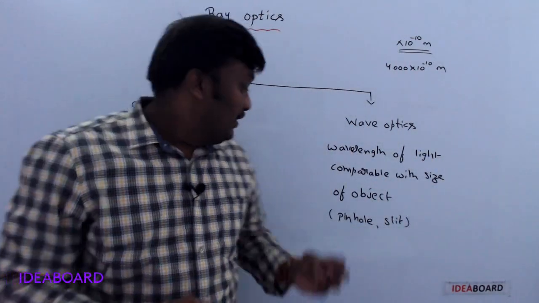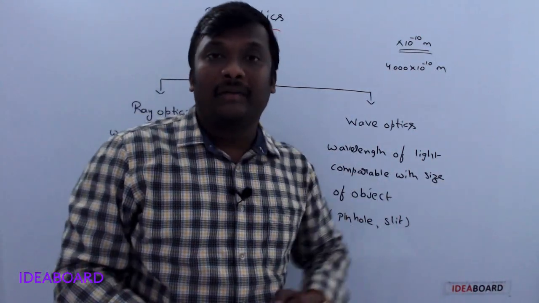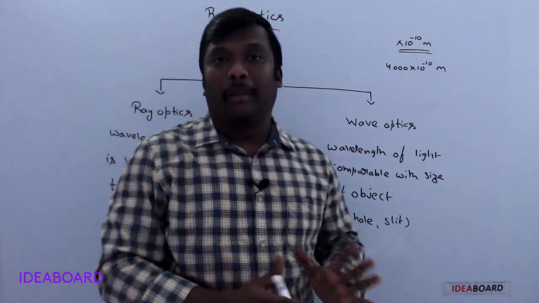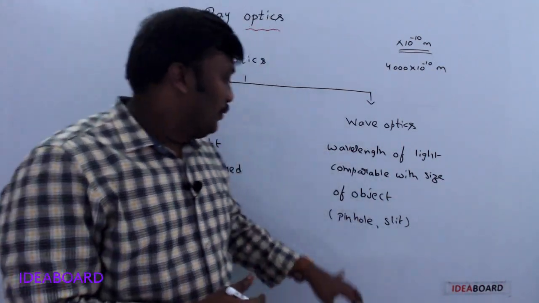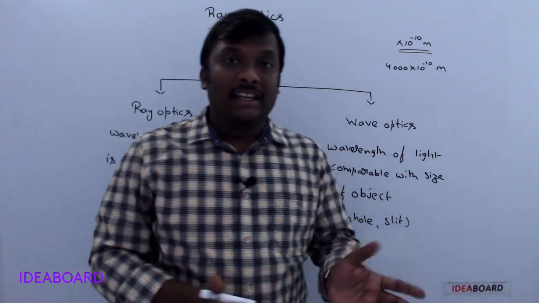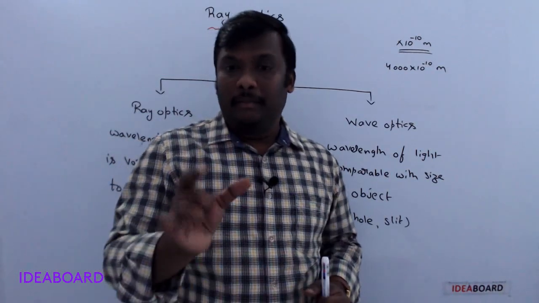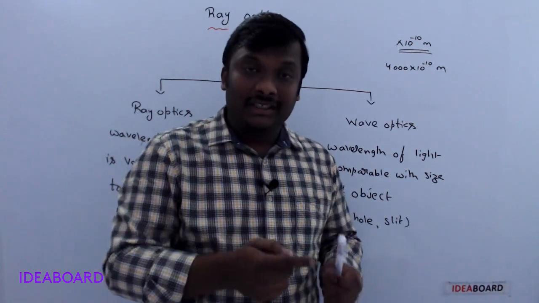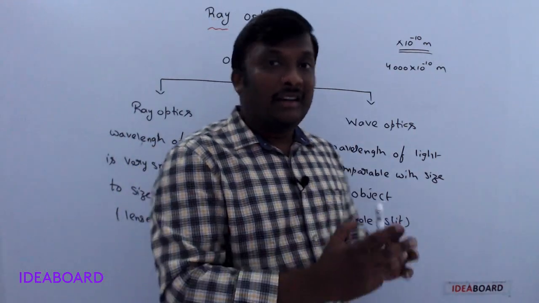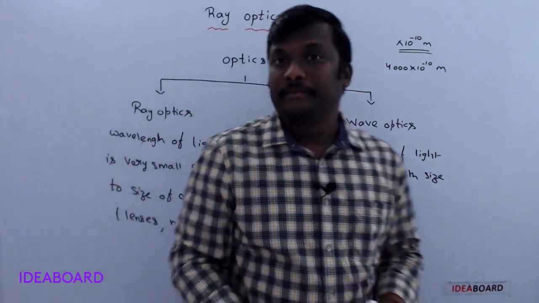Remember like that. When object sizes are comparable with the wavelength of light, then only wave optics is applicable. Objects like pinhole, slit, sharp edges, for example a blade or knife edge, are taken as the objects for wave optics.